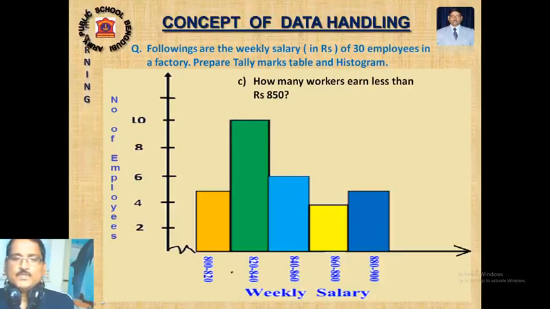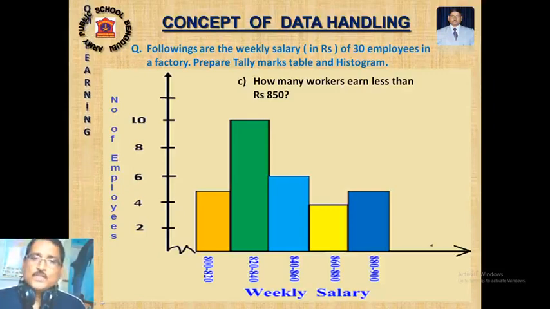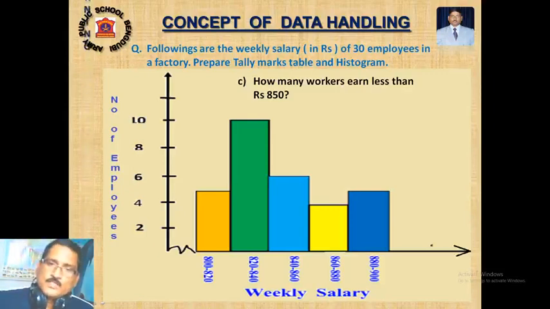So less than 15, we also have to leave 840 to 860, that means these two groups counting, it is coming 15. Okay, so these are the different types of questions. First we have to frame the group class interval table, the frequency distribution table, and then with the help of class interval and frequency we have to draw the histogram.